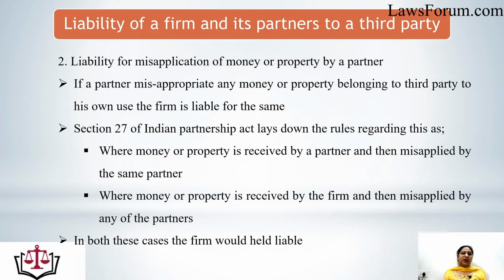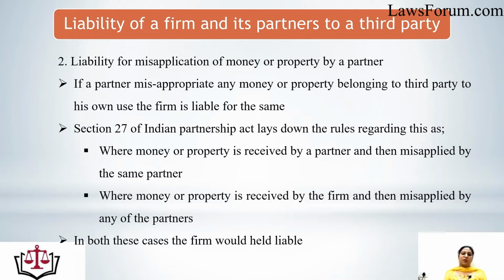The second liability is liability for misapplication of money or property by a partner. If a partner misappropriates any money belonging to a third party by using the name of the firm, the firm would be held liable for the same. Section 27 of the Indian Partnership Act explains the rules regarding this.